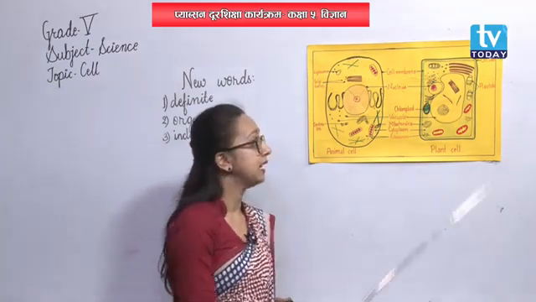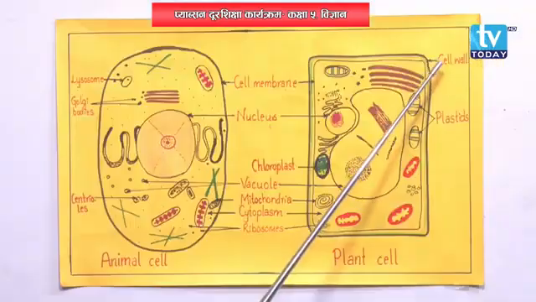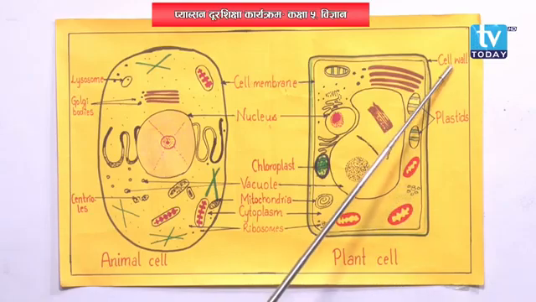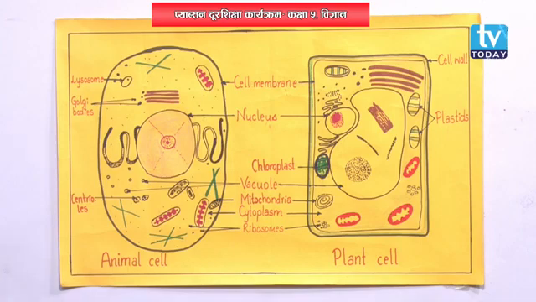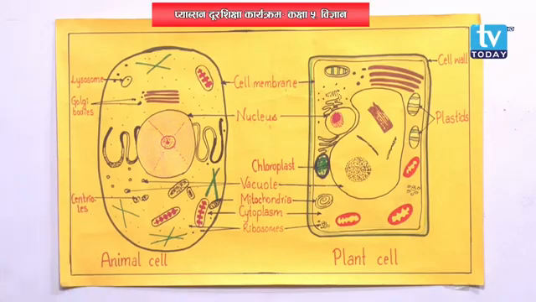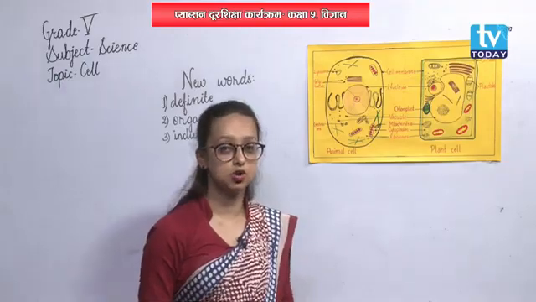First function is it gives definite shape to plant cell, and second is it controls the exchange of substances between the cell and other outer substances. And talking about its composition, the cell wall in plant cell is made up of a non-living substance called cellulose. Cell wall is made up of cellulose.